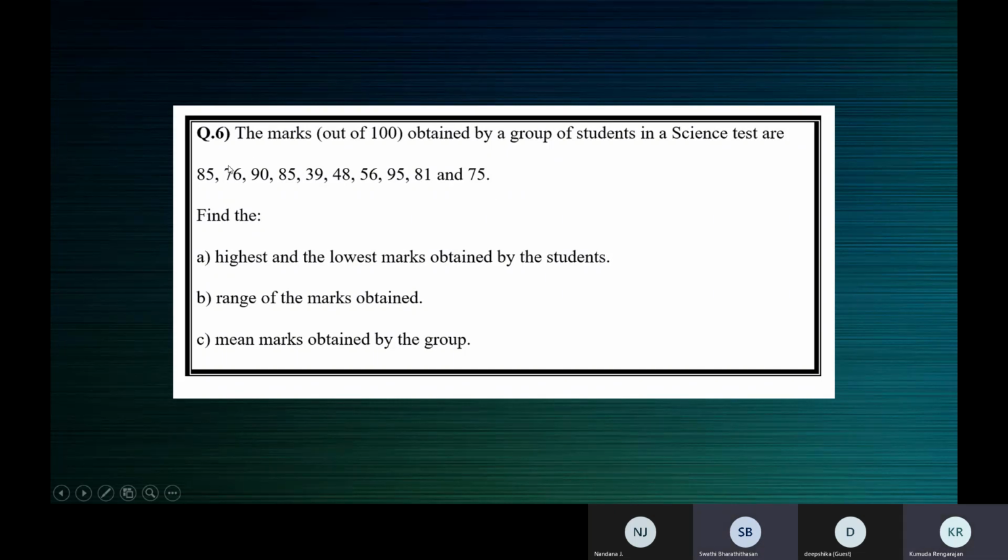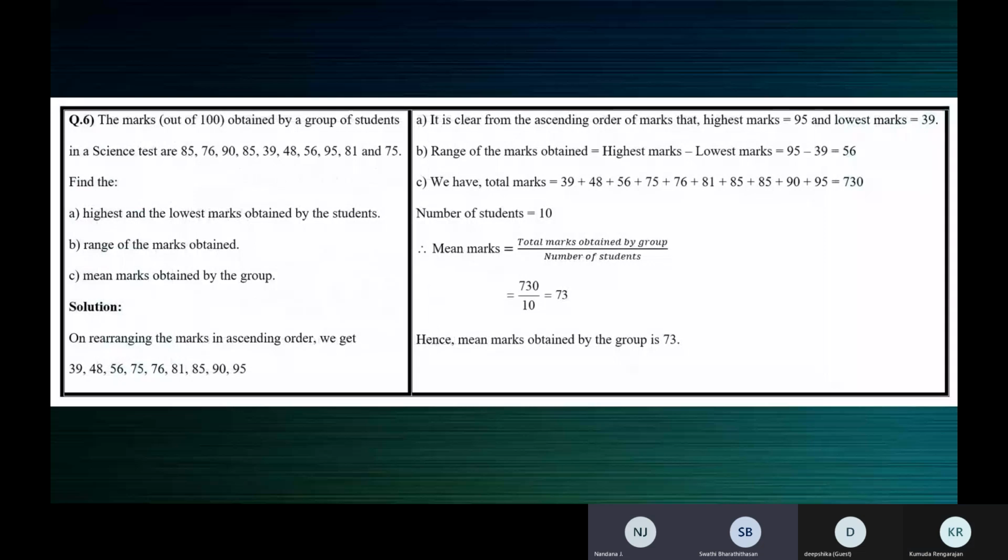How many observations in all? 1, 2, 3, 4, 5, 6, 7, 8, 9, 10. Ma'am, when we add totally, it will come 730. So 730 by 10 is equal to 73, ma'am. Okay. Check your total, children. If you have not got 730, please verify your total. I'll wait. Check your total now.